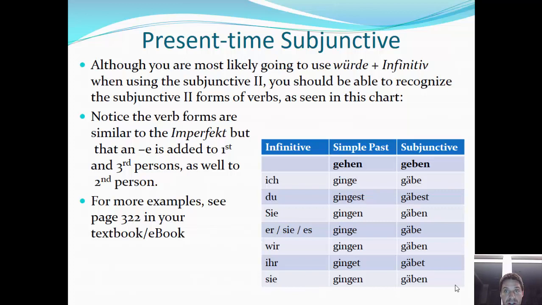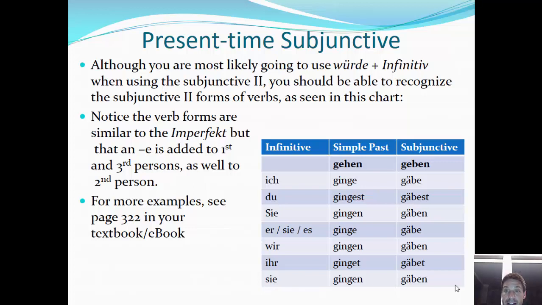I just want to show you this chart just to be familiar with these. Most likely when it comes to you needing to produce the present time subjunctive, we will ask you to use a würde plus infinitive construct, just like we had on the previous slide. But I just wanted to show you a couple of verbs and how they would look in their subjunctive form. What we see here is similar to the imperfect, but we add an E to the end. For instance, gehen and geben.